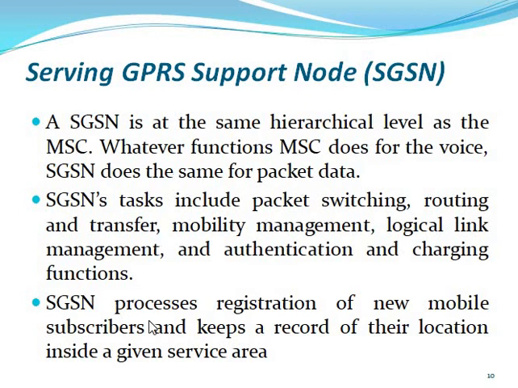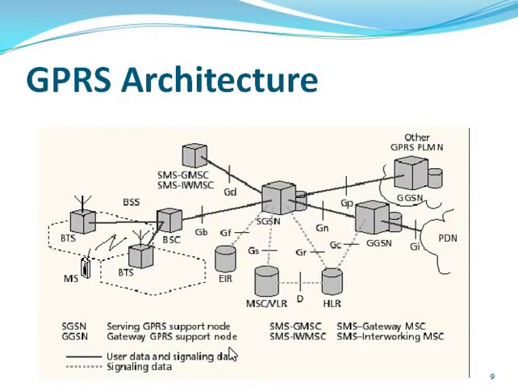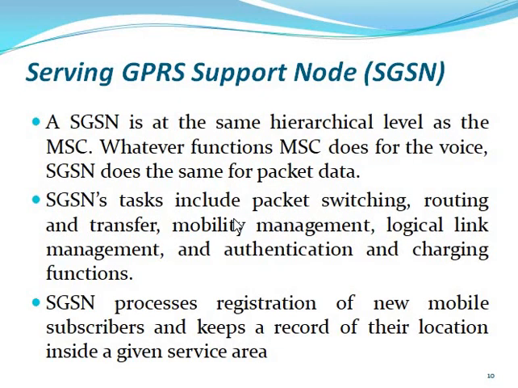Now the SGSN processes registration for a new mobile subscriber and keeps a record of the location inside the given service area. The MSC is also connected to the SGSN. When you have a new subscriber connected to the MSC, all the information is stored in the SGSN. If a new subscriber creates a card and uses another phone, and registers, all the phones and all the location areas are stored in the SGSN. So the SGSN is an important GPRS support node.